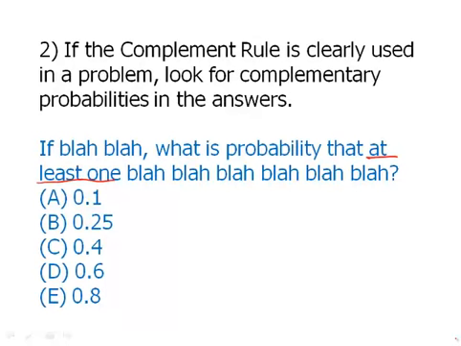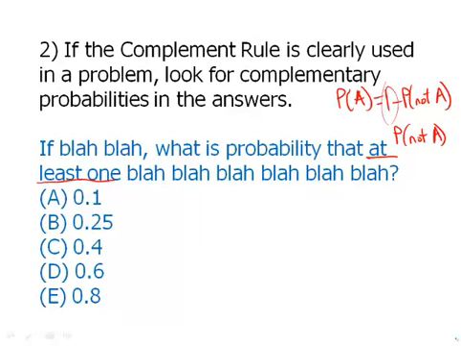Now, let's think about this. If the test maker wants a probability of A, the way that you figure this out is 1 minus the probability of not A. Sometimes people go through all the work of figuring out the probability of not A, and they forget this final step of subtracting it from 1. This is a very common mistake.